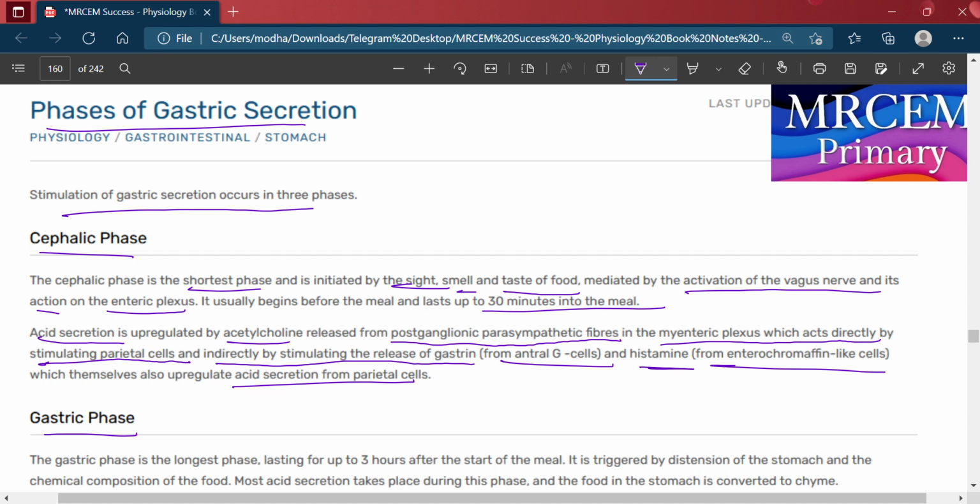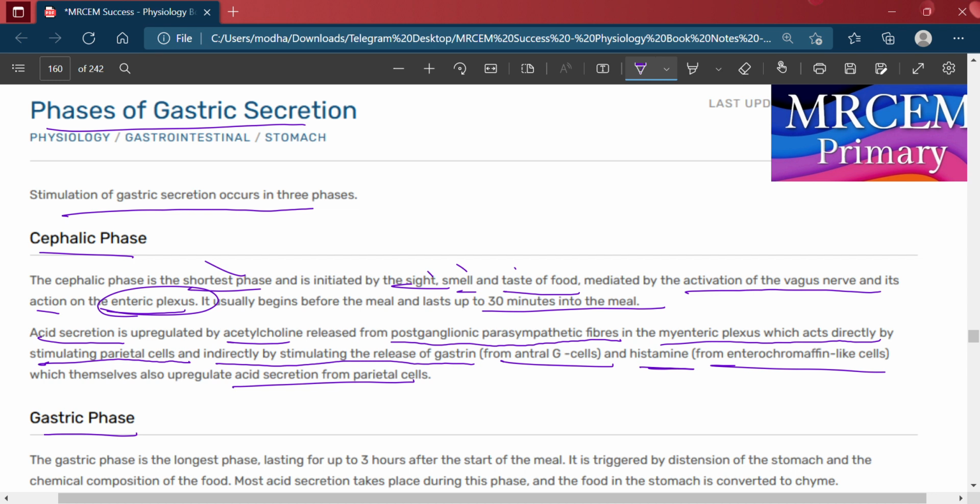So, cephalic phase. The cephalic phase is the shortest phase, and is initiated by the sight, smell, and taste of the food, and mediated by the activation of the vagus nerve and its action on the enteric plexus. It usually begins before the meal and lasts up to 30 minutes into the meal.